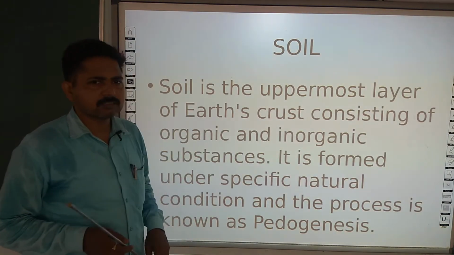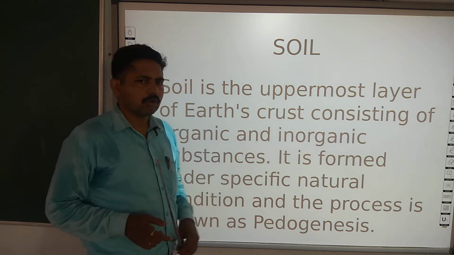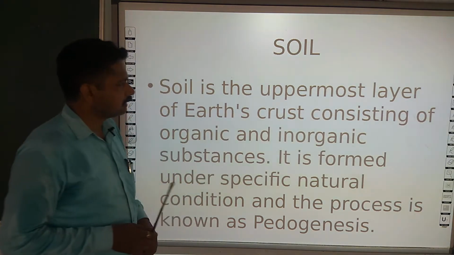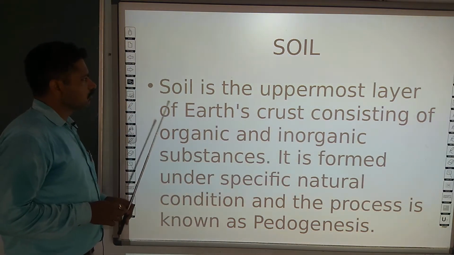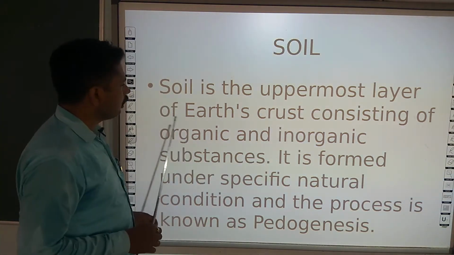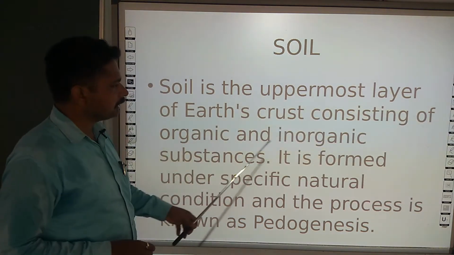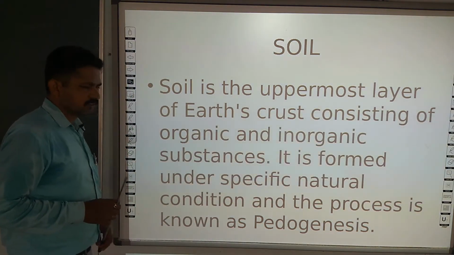So first of all, it becomes essential for us to discuss what this soil is. Here is the definition as per your book: soil is the uppermost layer of earth crust consisting of organic and inorganic substances.